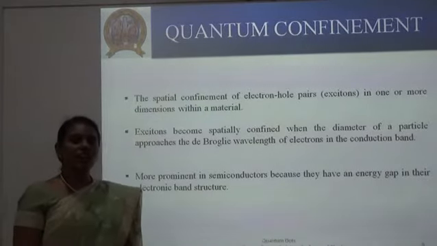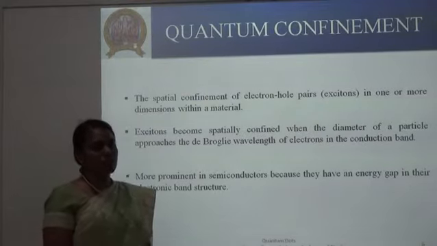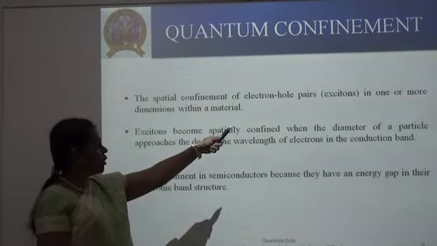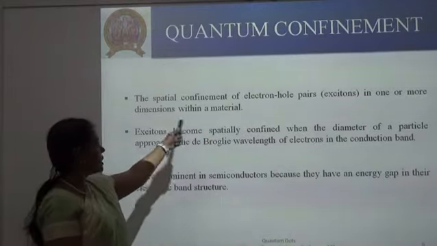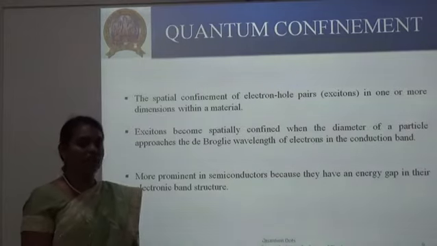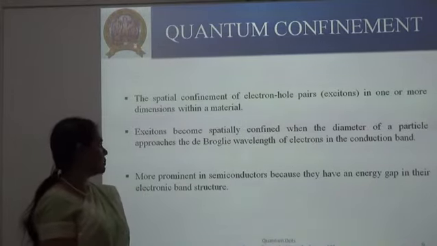With knowing what is exciton, let us see what is quantum confinement. So this is a quantum principle. Here, the electron-hole pair excitons are spatially confined either in one dimension or in all the three dimensions. This process is called as quantum confinement.